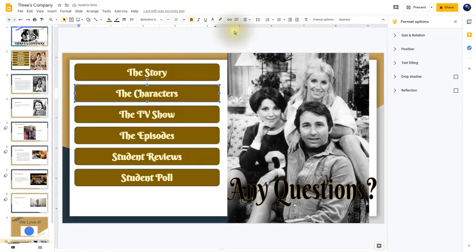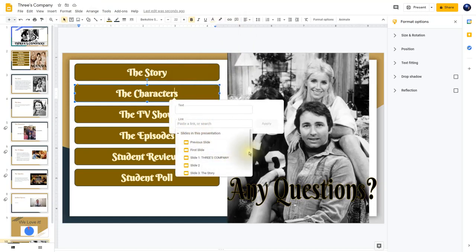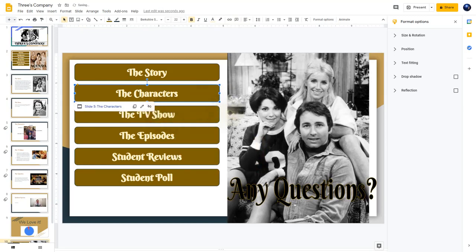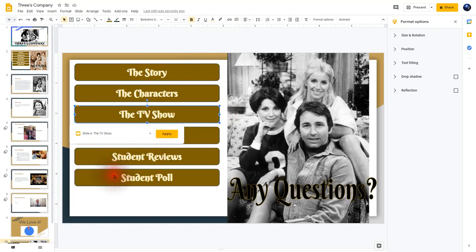So for the characters, I'm going to click on Insert Link, Slides in this presentation, and then we need to go down to the characters. Okay, now we're going to click on the TV show, click on Insert Link, Slides in this presentation, click on TV show, and then Apply. Make sure you are clicking right on that blue border. If not, the link will appear in the middle of your text.